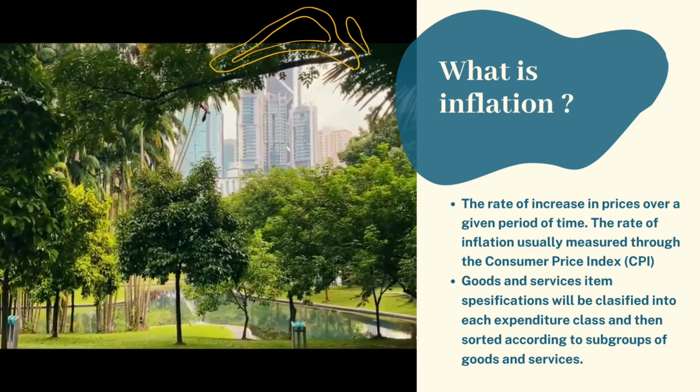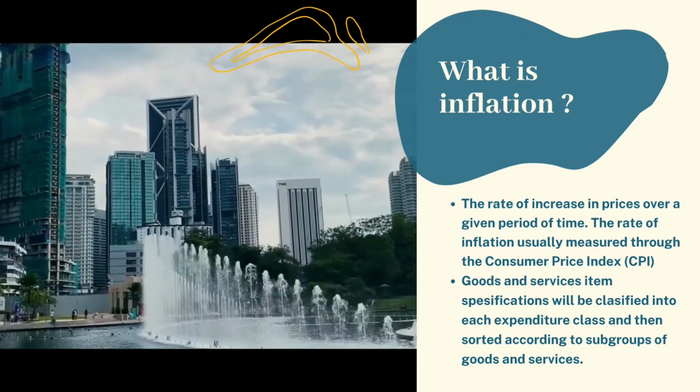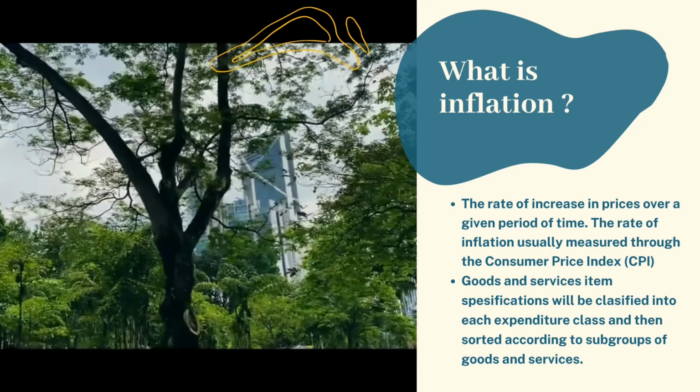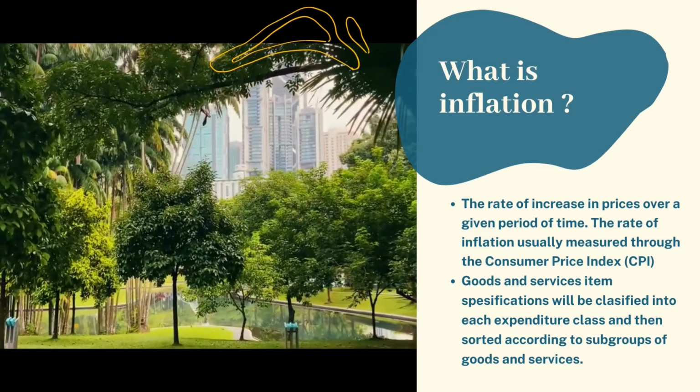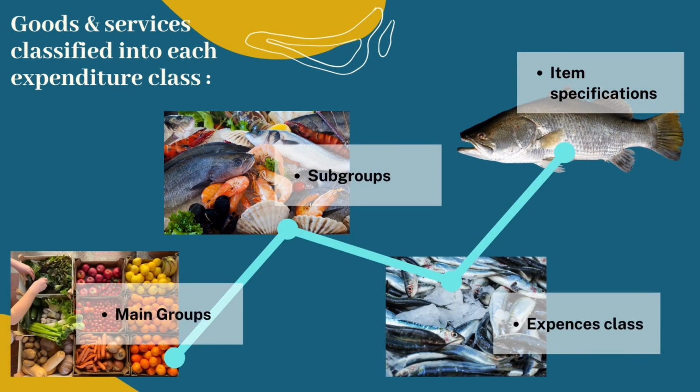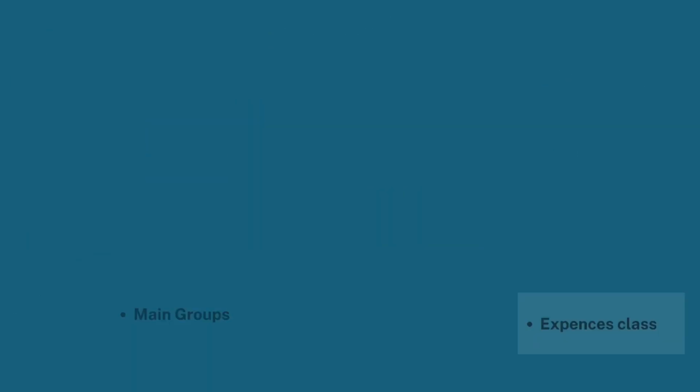The goods and services item specifications will be classified into each expenditure class and then sorted according to subgroups of goods and services. This is how goods and services are classified into each expenditure class. First, we go through the main groups, second, the subgroups, then the expense class, and last is item specifications.